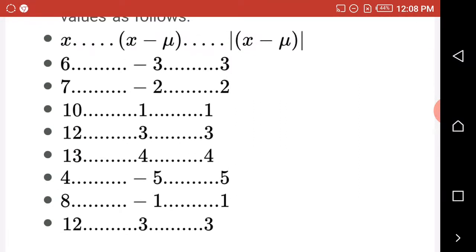The first column, the second column with the minus, then the third column, remove the minus. Regardless of whether there is a minus or not, we need an absolute value.